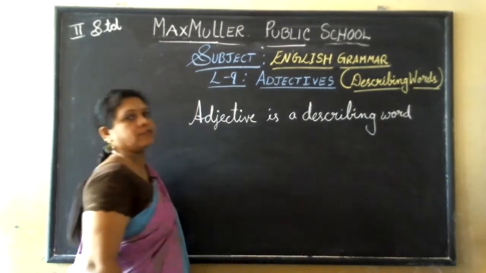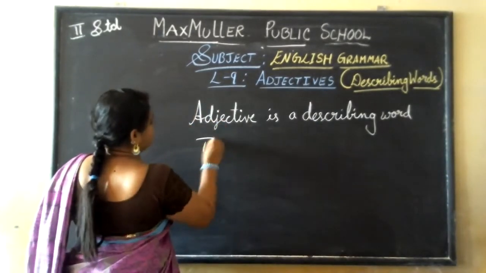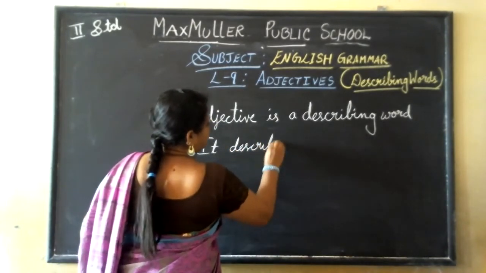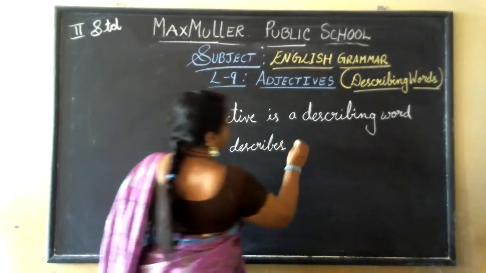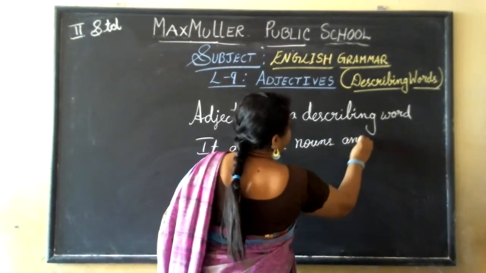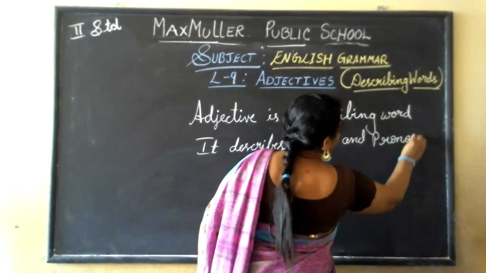Adjective is a describing word. It describes nouns and pronouns. Now you all know what is noun and pronoun.